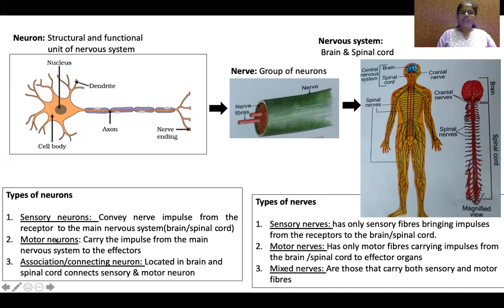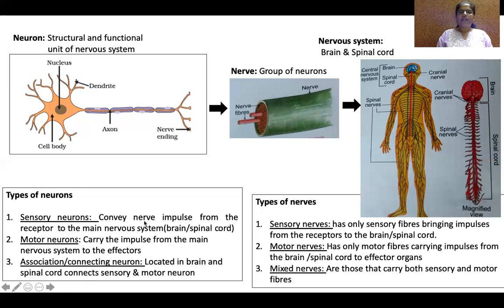Motor neurons carry impulse from brain to effectors, to muscle cells. They carry impulse from the brain or main nervous system to the effectors. Connecting neurons are the neurons that connect sensory and motor neurons. Since they connect sensory and motor neurons, they are called connecting neurons. That is present in both brain and spinal cord. We'll see in the next slide how it is connected.